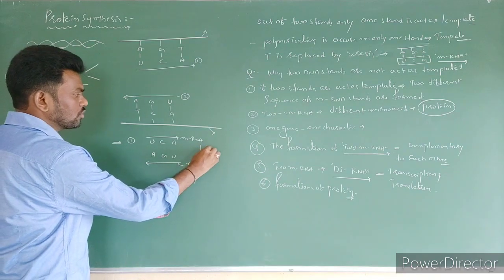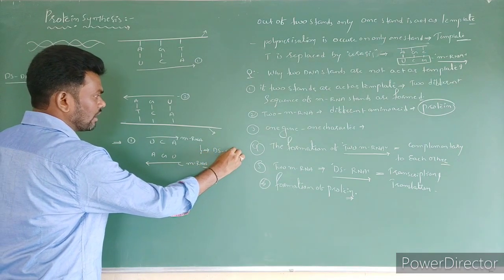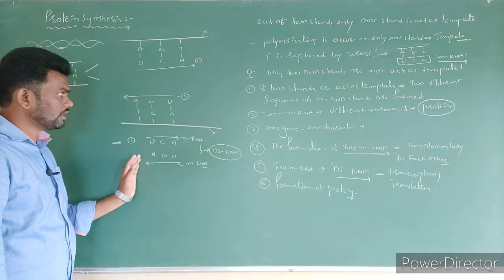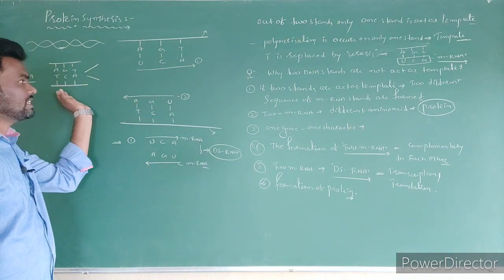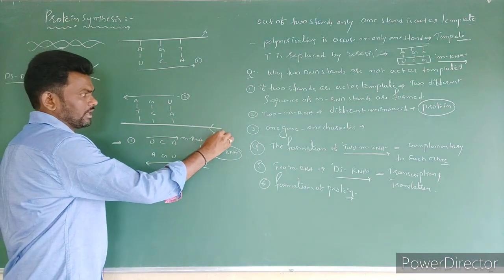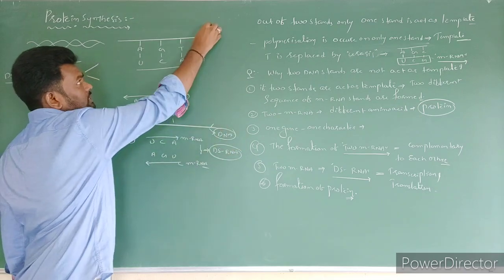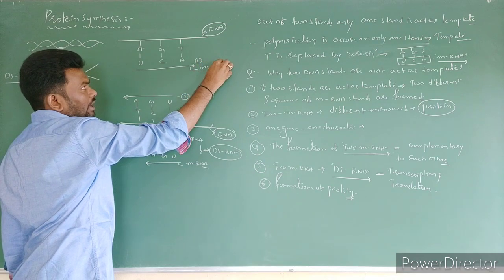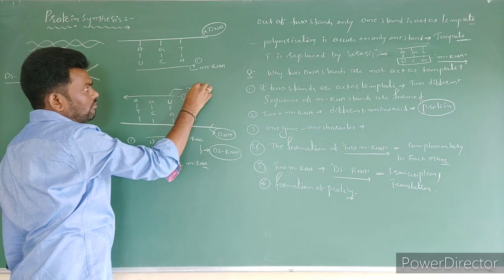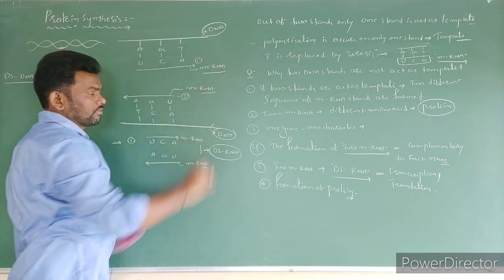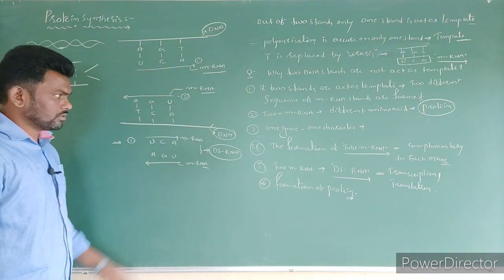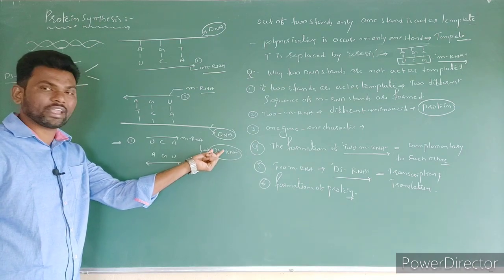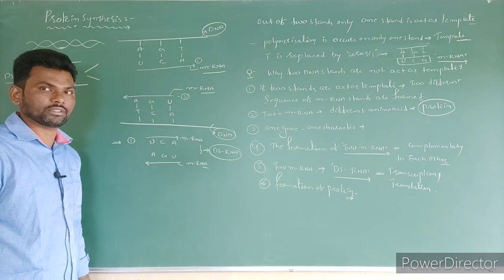Now what happened? These both come together to form DS RNA, right? What's the point? That's why only one strand acts as a template. So this is actually the mother DNA strand. It is the mother DNA strand. It is the newly formed mRNA, and it is the newly formed mRNA, right? So like this double-stranded RNA is formed. So that's why two DNA strands never act as a template.